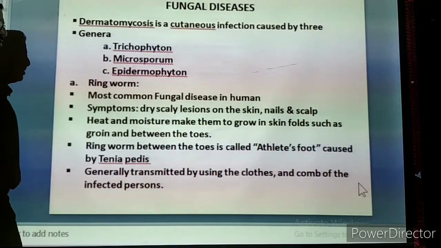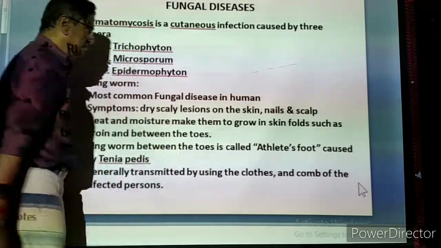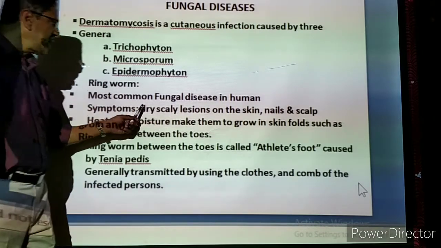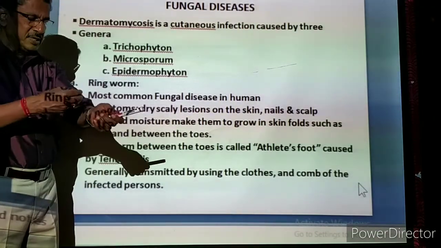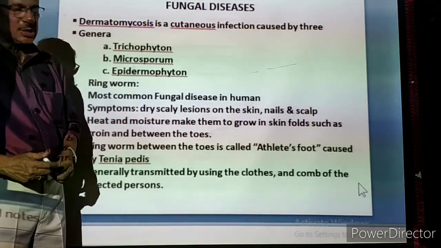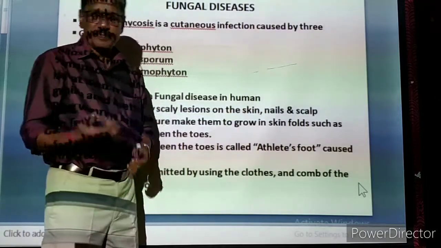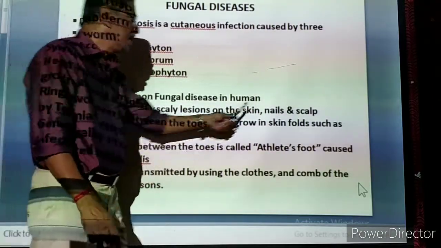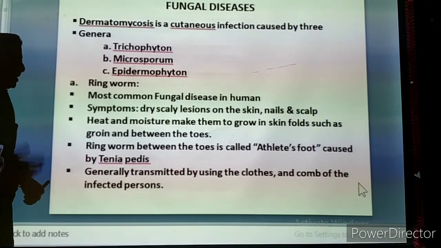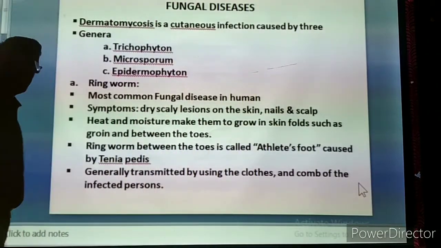What are the symptoms of this ringworm? Dry, scaly lesions on the skin. This is what I told about, red or white patches. It will be very dry and scaly, some skin part will come out. That is called scaly lesions. Cracks will be there. Not only the skin, but also the nails, at the sides of the nails they will come. And the scalp of the head, that is on the top of the head. That is called the scalp region. So on the scalp also this will be produced.